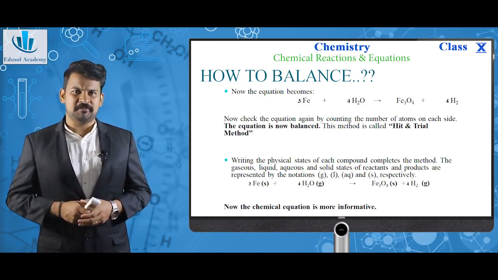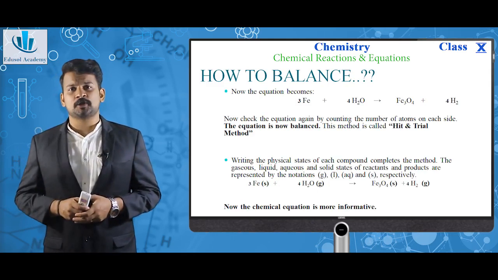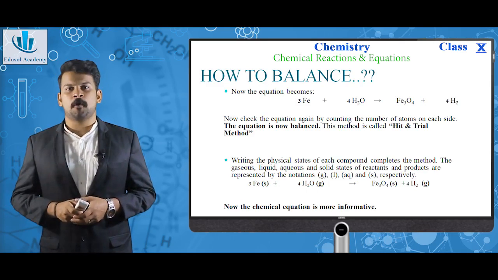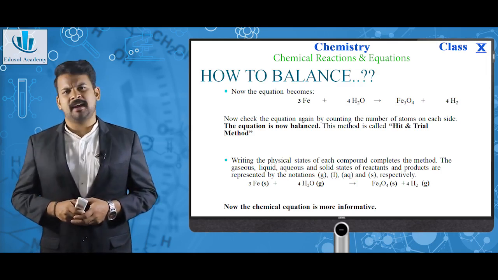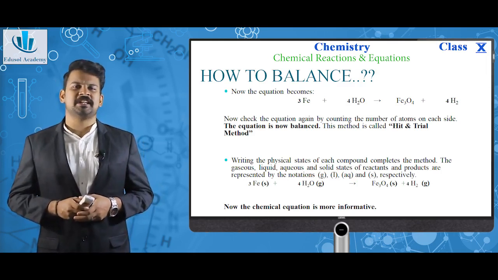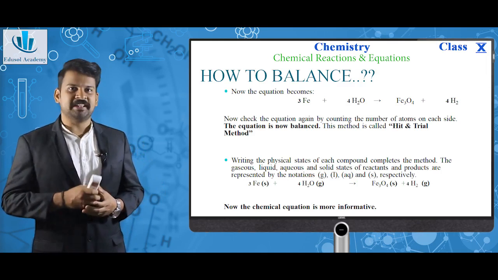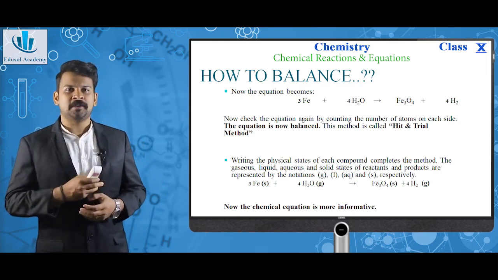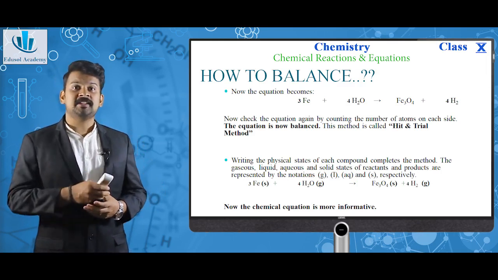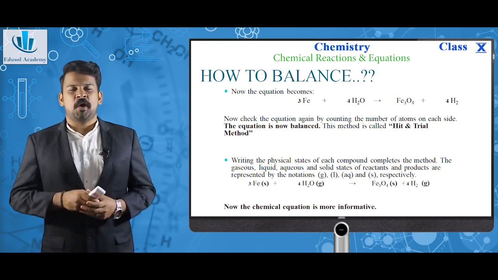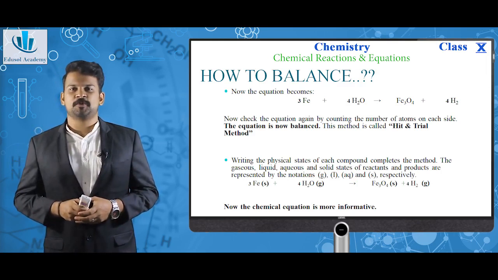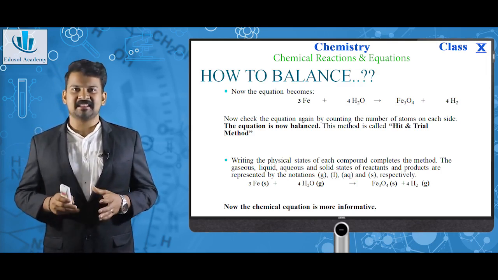So now the equation becomes 3Fe plus 4H2O giving Fe3O4 plus 4H2. Now check the equation again by counting the number of atoms on each side. Let's count together. 3Fe on LHS and RHS, 8H on LHS and RHS, 4 oxygens on LHS and RHS, which means the equation is now balanced.